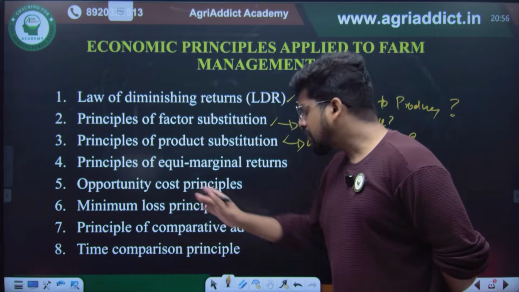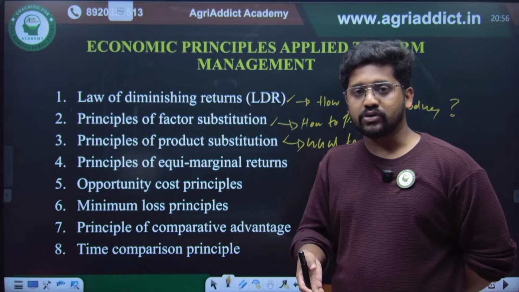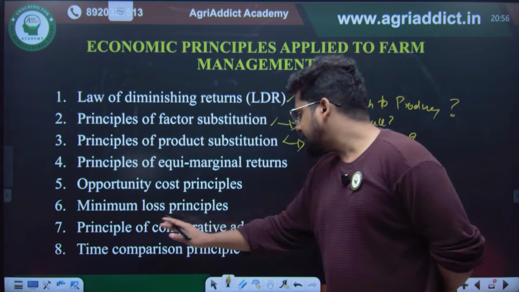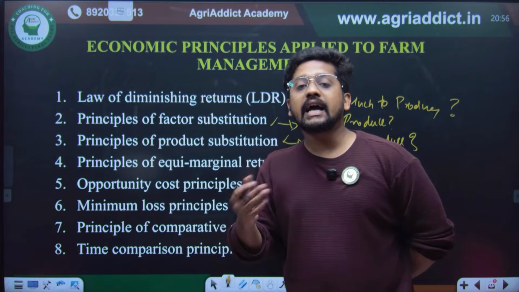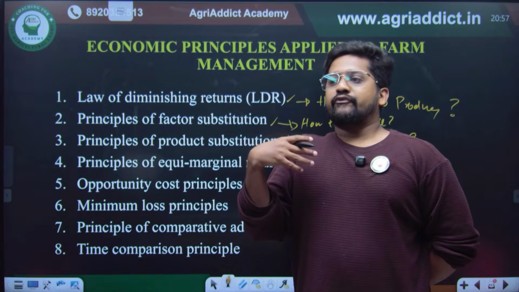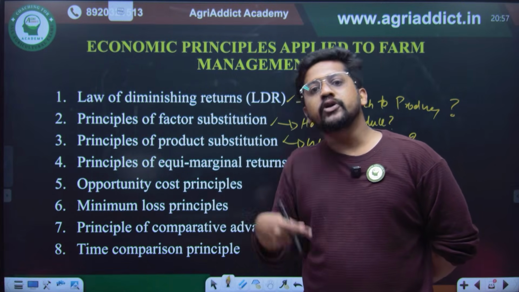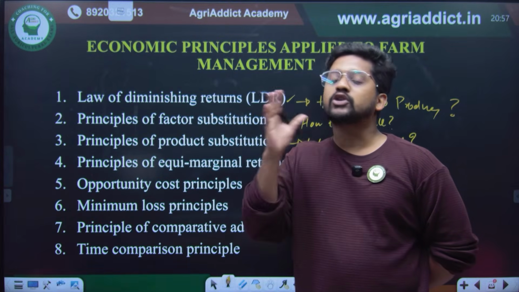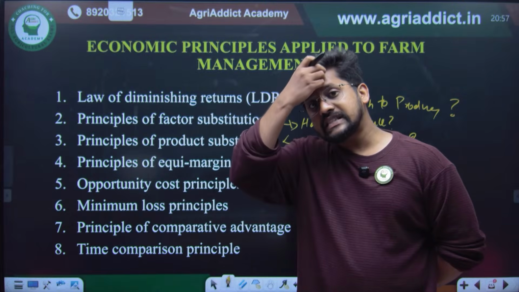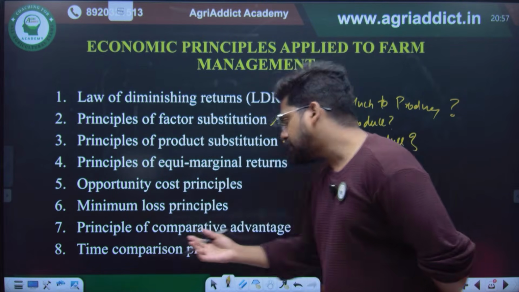Minimum loss principle. Even if I am getting a loss, how to minimize that loss, at least covering the variable cost. That is the minimum loss principle. Principle of comparative advantage. When I have two products that I am producing, whichever crop is fetching me more profit, I will be producing it more. Even if I have a total loss, I will be giving more area to that crop which is giving me higher revenue, which has a relatively higher advantage. That is the principle of comparative advantage.